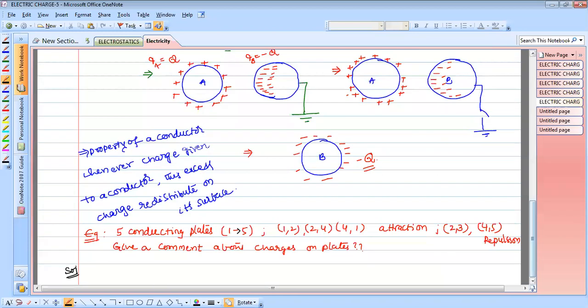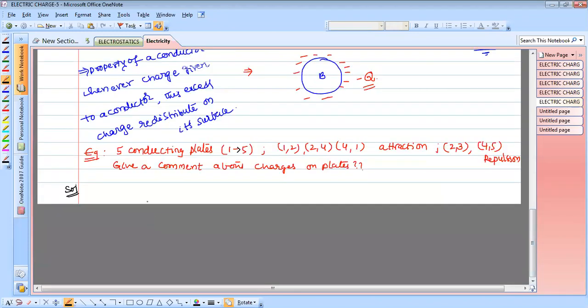So the important thing here is that a charged body can attract a neutral body as well as another oppositely charged body.